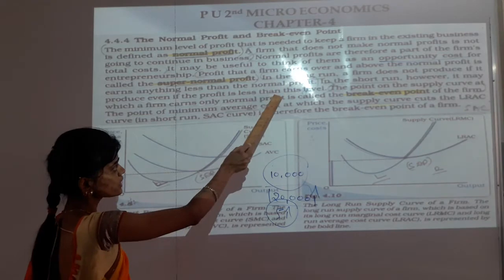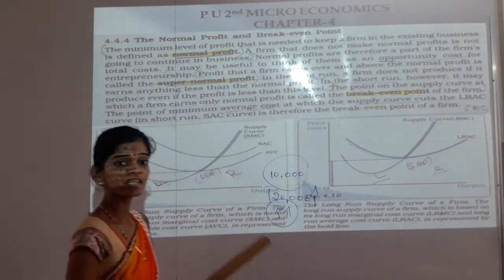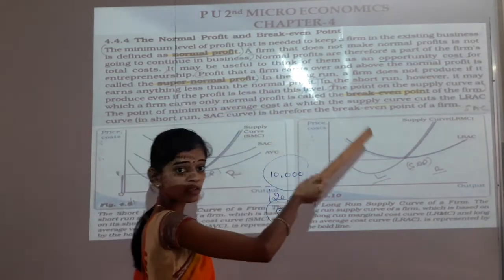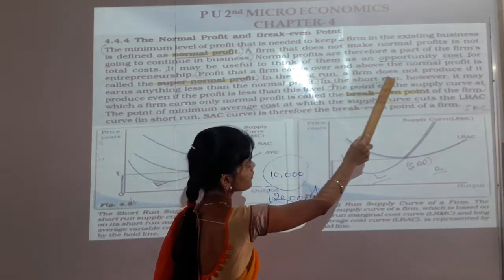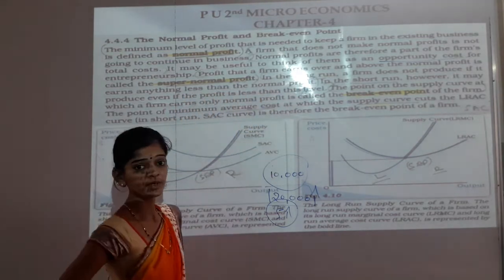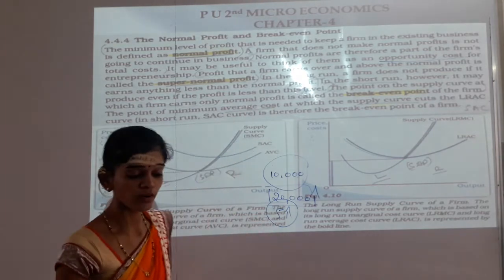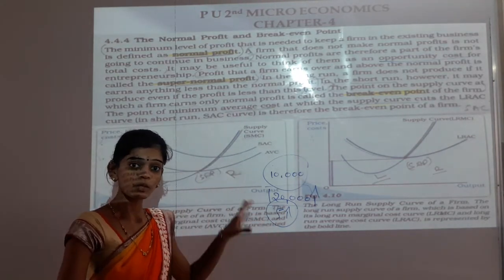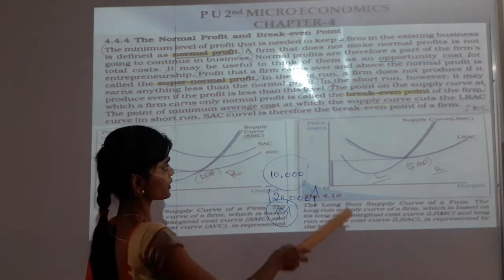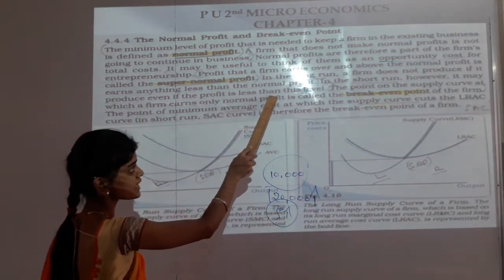See here, the firm earns over above the normal profit, that is the super normal profit. Okay, so in the long run a firm does not produce if it earns anything less than the normal profit. So ಏನಾಗುತ್ತೆ long run ಆಗಿರ್ಬೋದು as well as the short run ಆಗಿರ್ಬೋದು, a firm is needed to keep a normal profit to continue the business. Okay, see next, in the short run however it may produce even if the profit is less than this level.